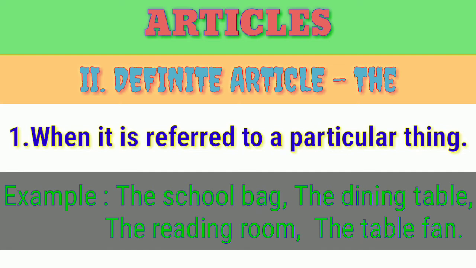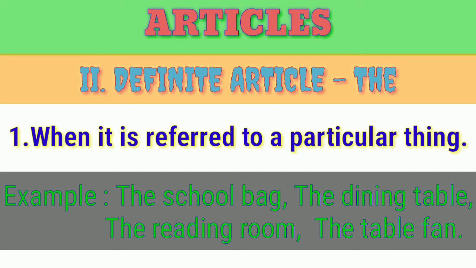If we want to identify, okay, that is the school bag, that is the college bag, that is the market bag. Like that we want to take, so that is the particular thing. That's why here the example the school bag. And then the dining table, look at the table. There are so many types of table. Reading table, writing table, dining table, like that.